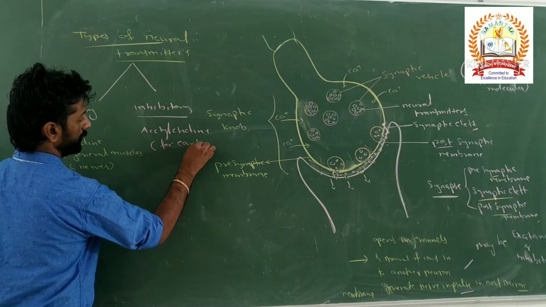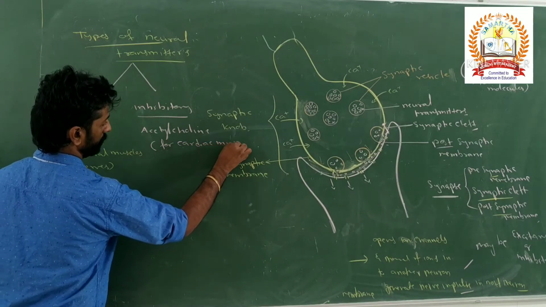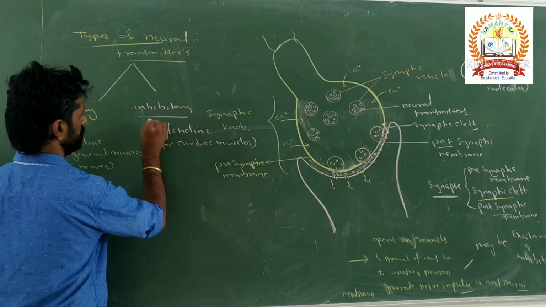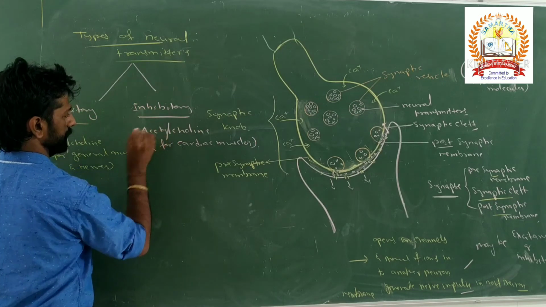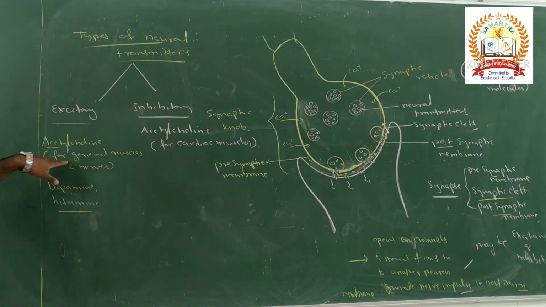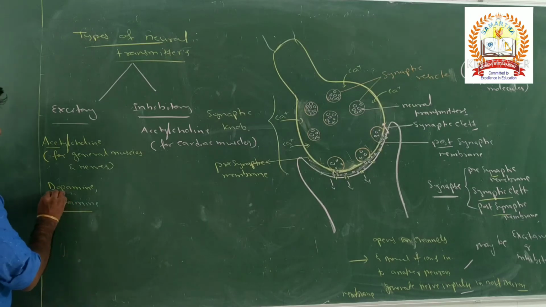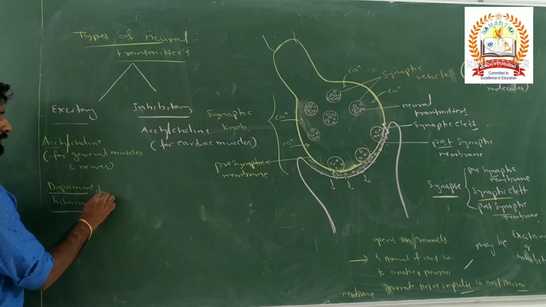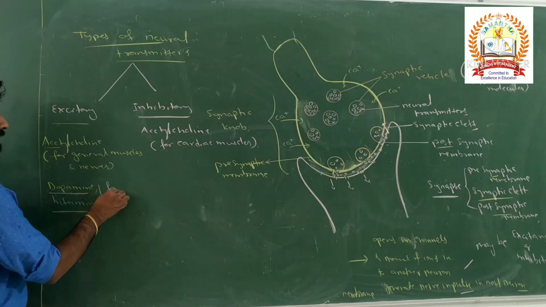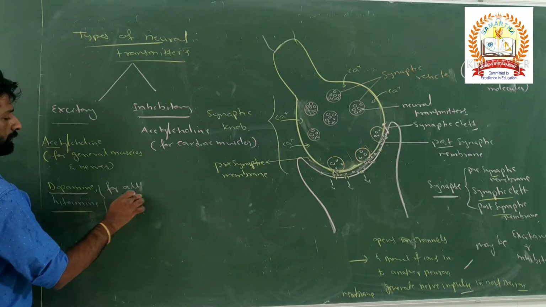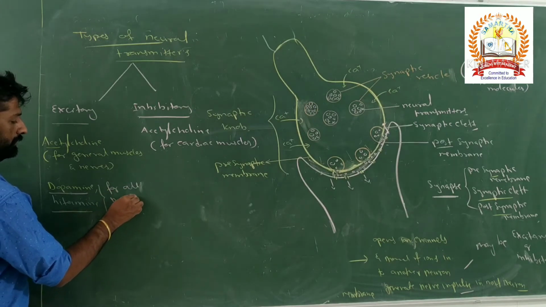For cardiac muscles. For cardiac muscle, acetylcholine is inhibitory. For general muscles and nerves, acetylcholine is excitatory in action. What about dopamine and histamine? These are excitatory for all muscles and nerves.